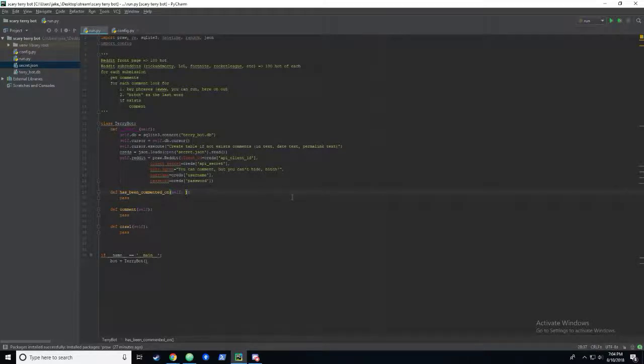So we have some sort of ID, right? So say you're passing in a comment or a comment ID. Yeah, we'll just pass in the ID. We will go ahead and query our database to see whether or not that ID exists.